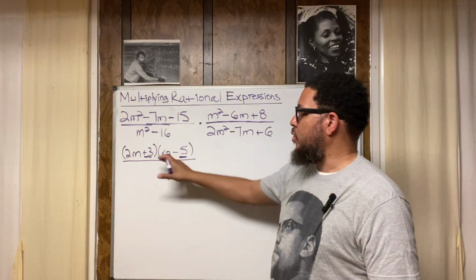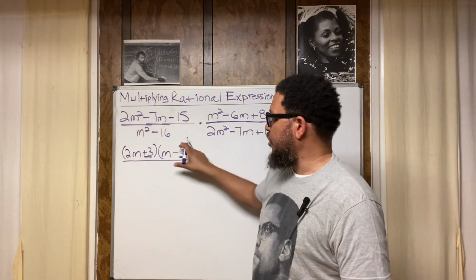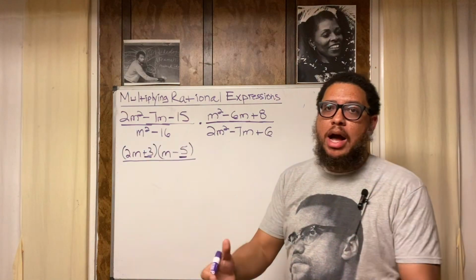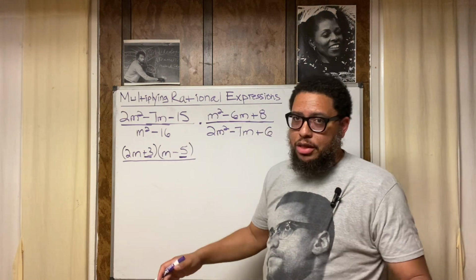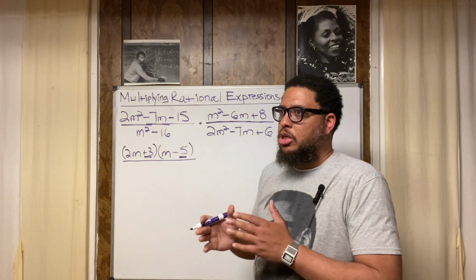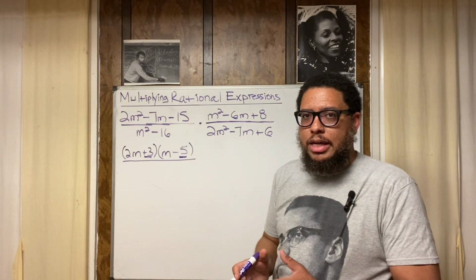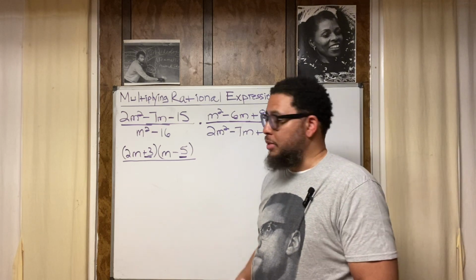Now, if I'd have put 15 and -1 right here, it wouldn't have worked. If I'd have put 1 and -15 right here, it wouldn't have worked. That's why it's called trial and error. That's this particular method. It's not the only method, right? There are other methods that are more straightforward and guarantee you to get the answer, but they're more involved. And I don't want to do that in this particular video.